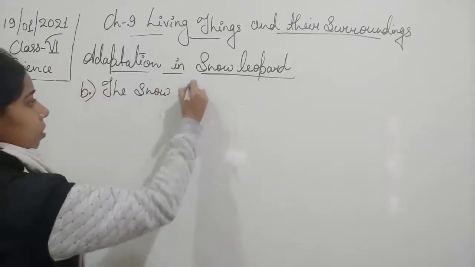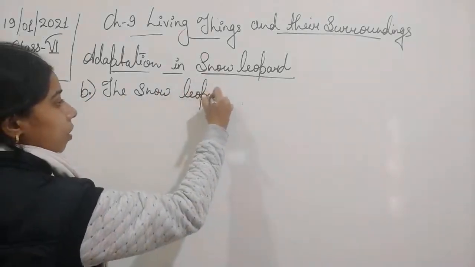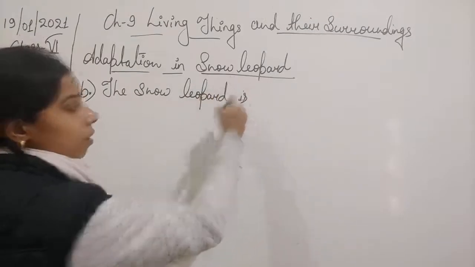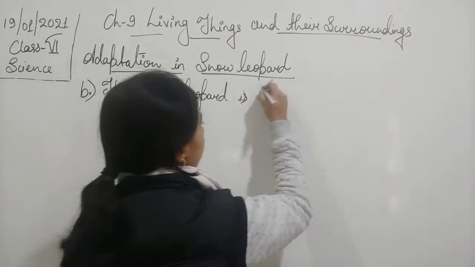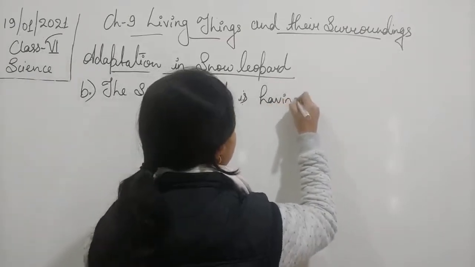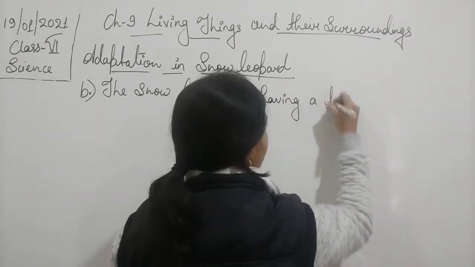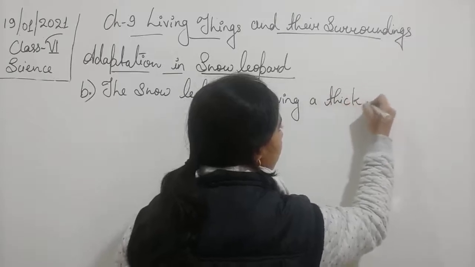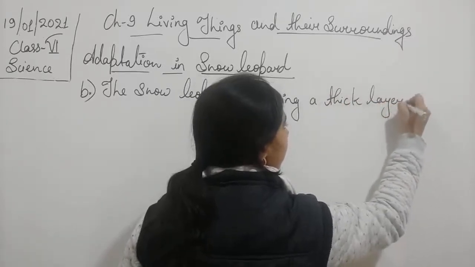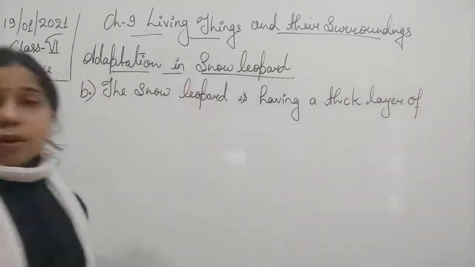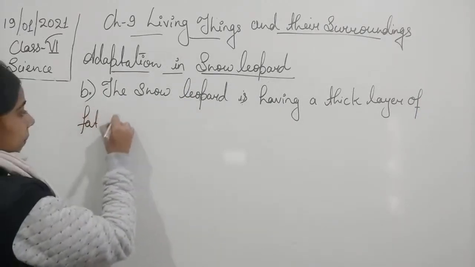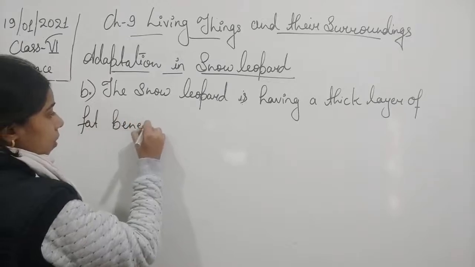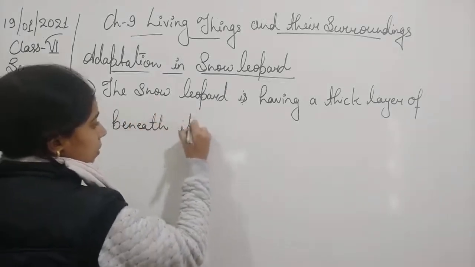The snow leopard is having a thick layer of fat beneath its skin.